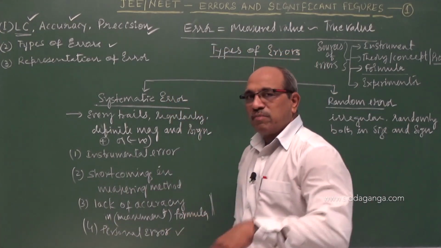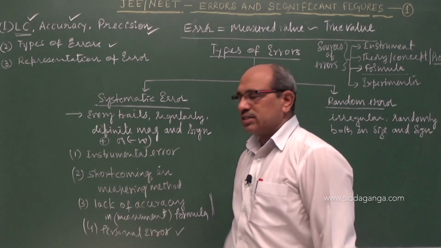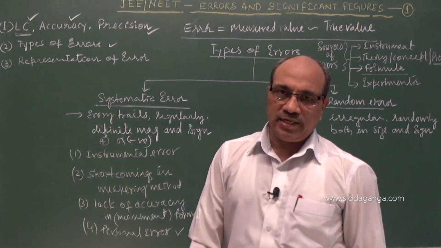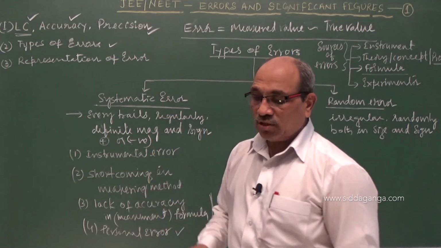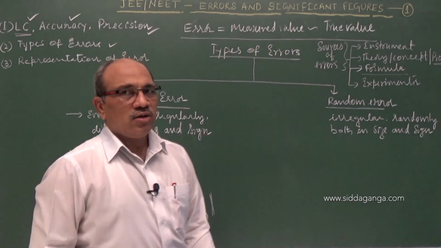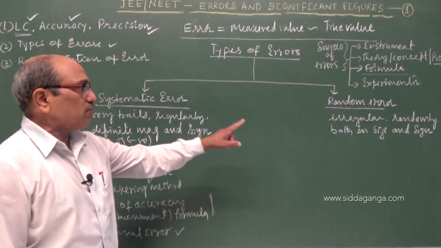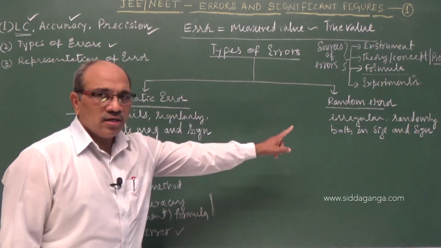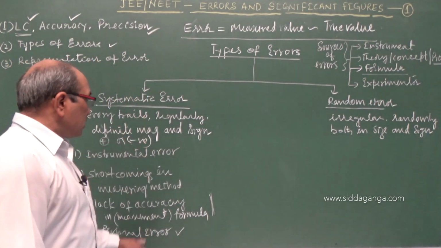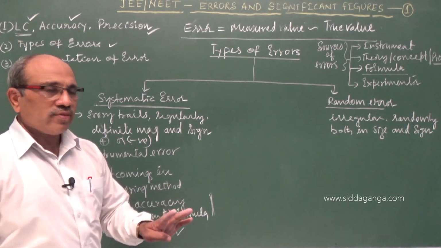So then, with an unbiased mind, you work. That is the minimization of the personal error. So these four types, the question may come in the board exam also. What are the two major types of error? Systematic error and random error.